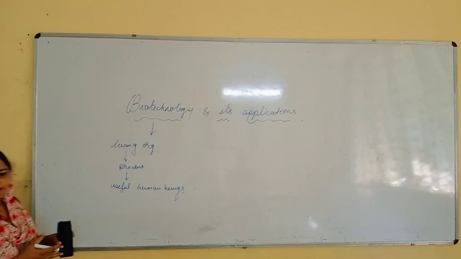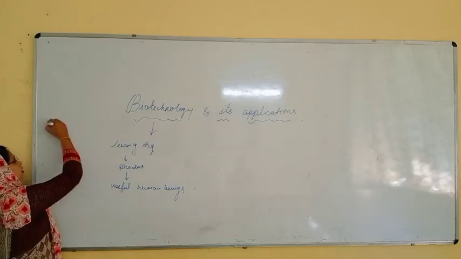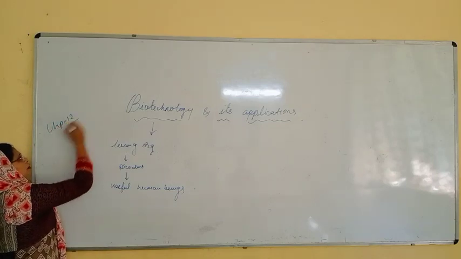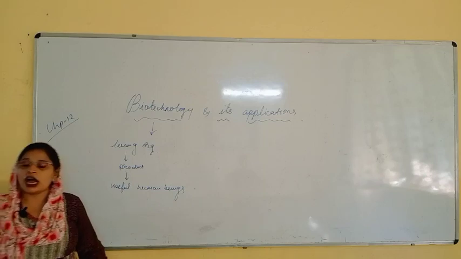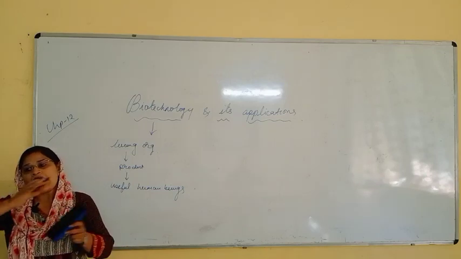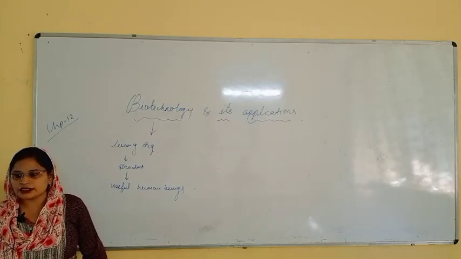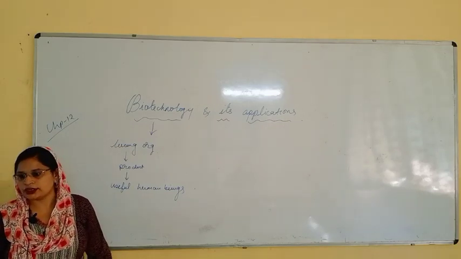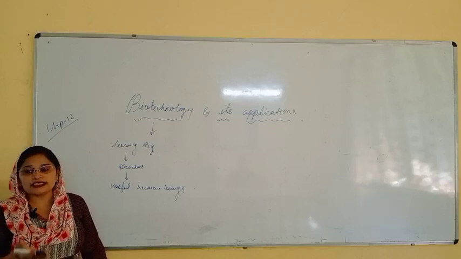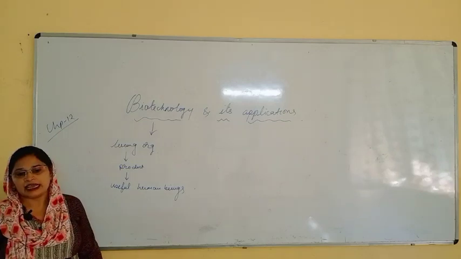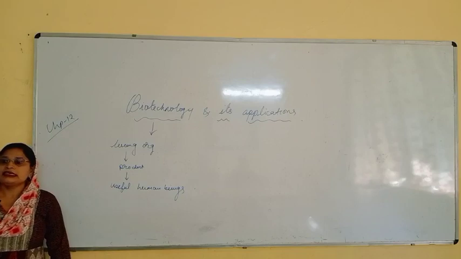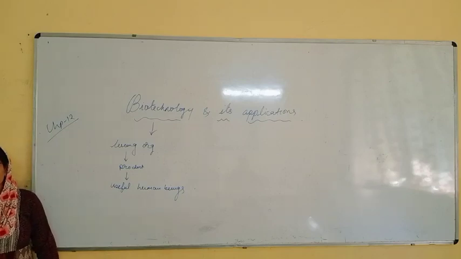But in this chapter, chapter 12, we will see how biotechnology helps us in different fields, like medicines and agriculture. As you all know, dear students, biotechnology is an advanced technology.